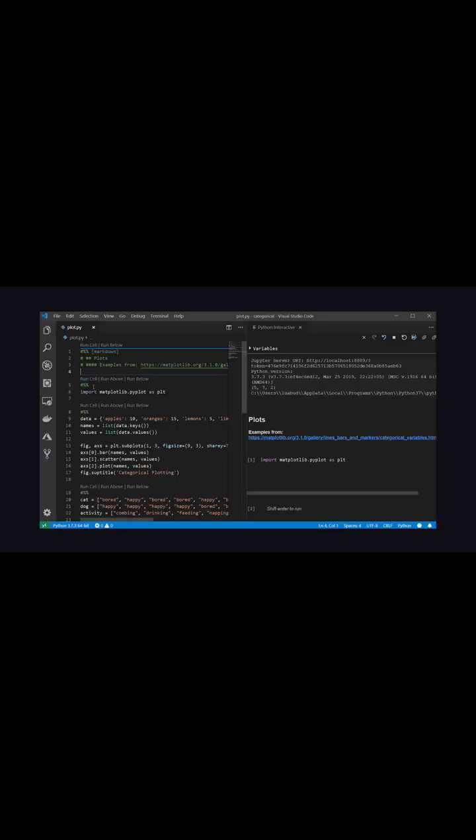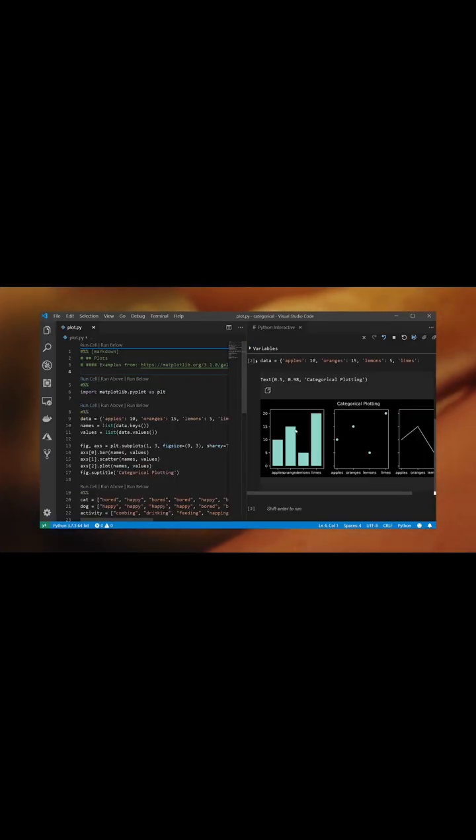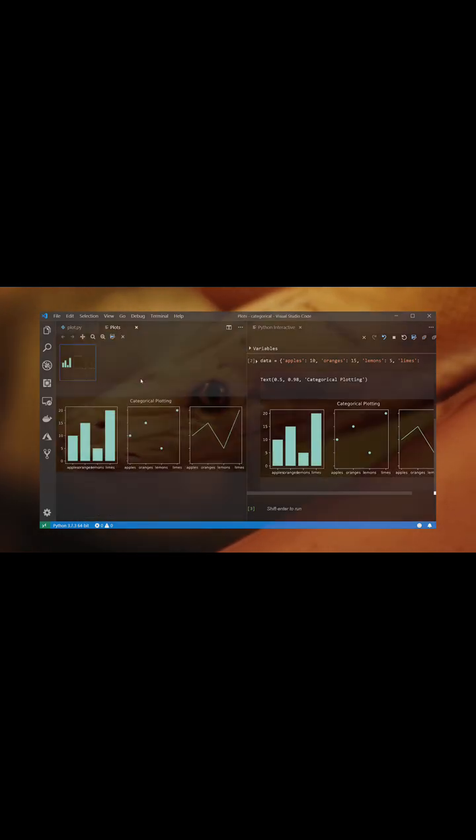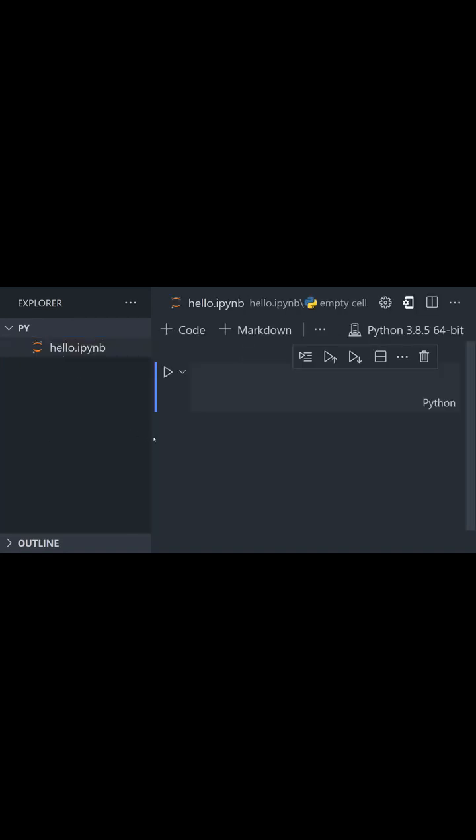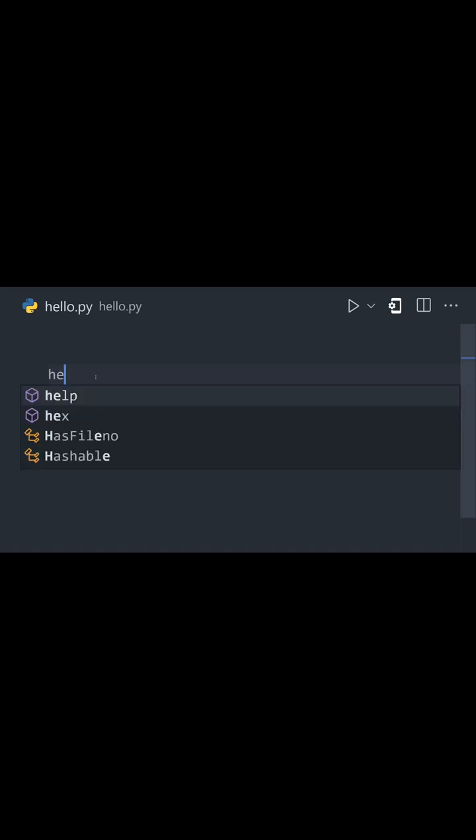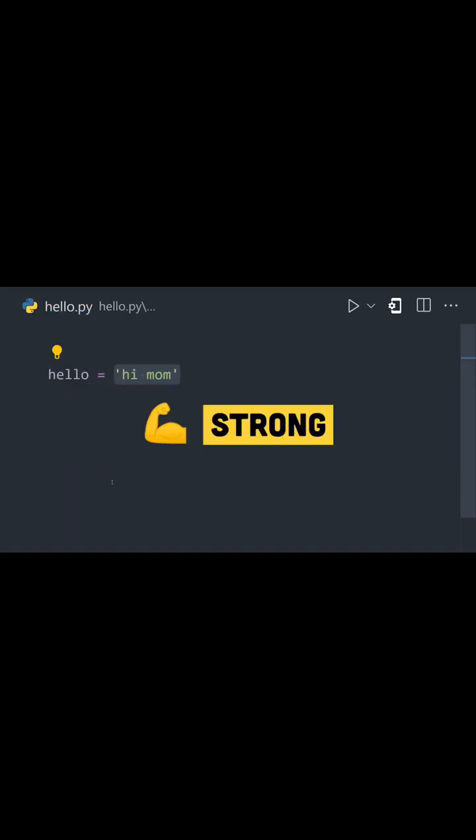Its code is often organized into notebooks where individual cells can be executed, then documented in the same place. We're currently at version 3 of the language, and you can get started by creating a file that ends in .py or .ipynb to create an interactive notebook. Create a variable by setting a name equal to a value. It's strongly typed, which means values won't change in unexpected ways, but dynamic, so type annotations are not required.